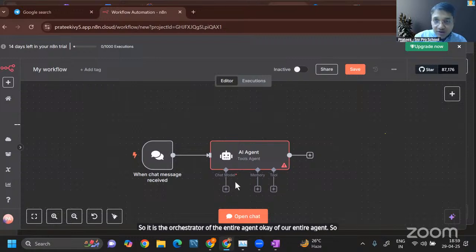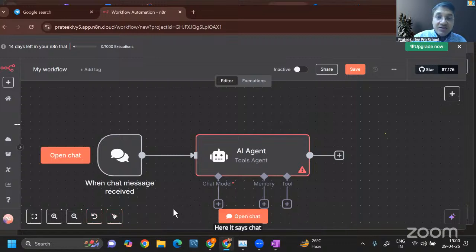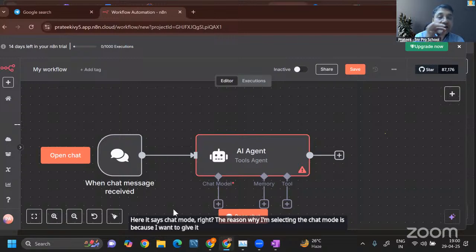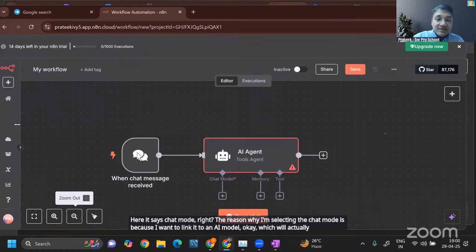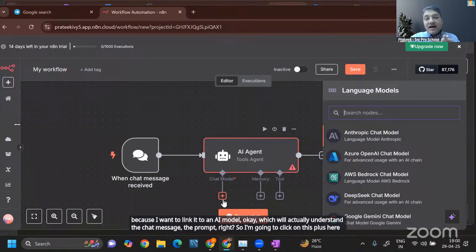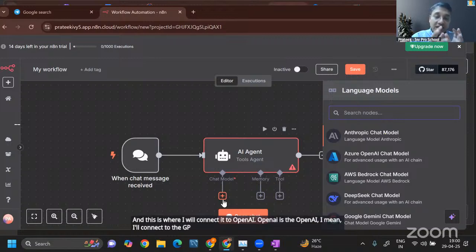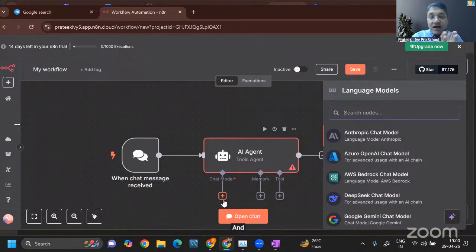So I'm going to click on something called chat model. I hope you all can see this chat model. Here it says chat model, right? The reason why I'm selecting the chat model is because I want to link it to an AI model, which will actually understand the chat message, the prompt, right? So I'm going to click on this plus here. And this is where I will connect it to OpenAI. I'll connect to the GPT model, the AI model given by OpenAI. OpenAI is the main company behind ChatGPT. And how would I connect to that OpenAI? I will connect to the OpenAI GPT model using something called an API.